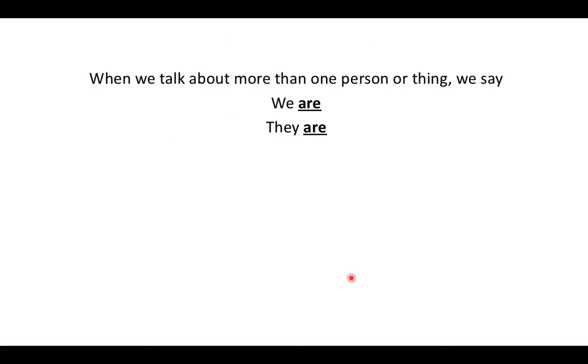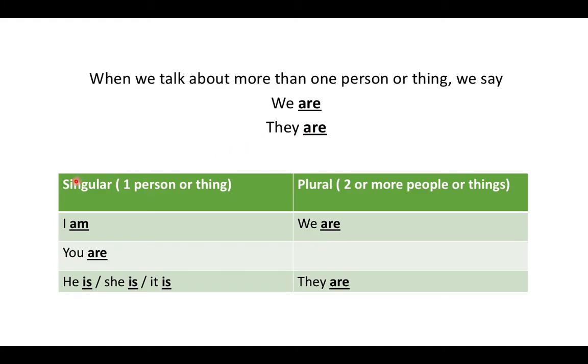When we talk about more than one person, so two people or more, we use the word we or they. And we say we are or they are. When you're talking about one person or thing, we call it singular.